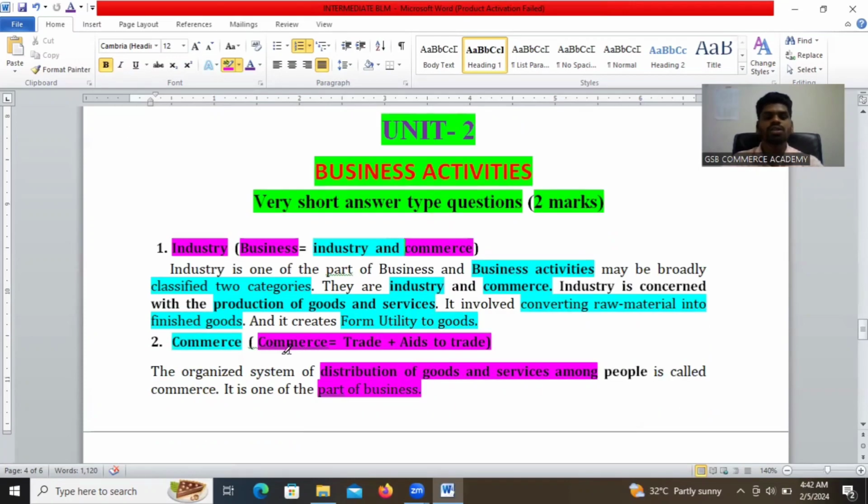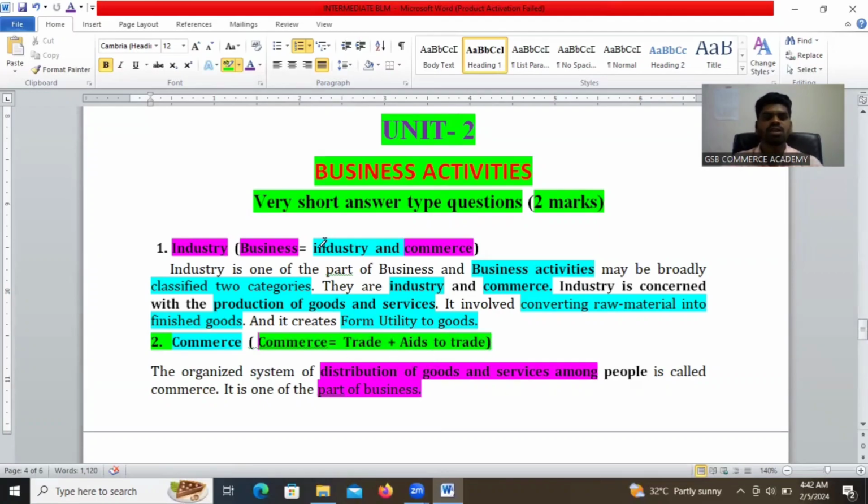Commerce includes trade plus aids to trade. So what is the meaning of trade? Buying and selling of goods and services. And what are aids to trade? Aids to trade are the facilities available for trading. Those are all aids to trade. For example, godowns, banking, transportation, warehousing, and advertisement. These are all types of aids to trade.